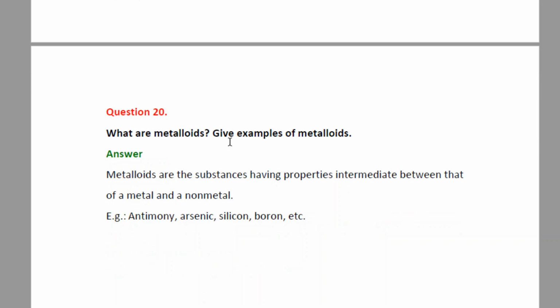Question number 20. What are metalloids? Give examples of metalloids. Answer: metalloids are the substances having properties intermediate between that of a metal and a non-metal. That is, metalloids show some of the properties of a metal and some properties of a non-metal. So they are intermediate to both of them. Examples are silicon, boron, arsenic, antimony, etc.